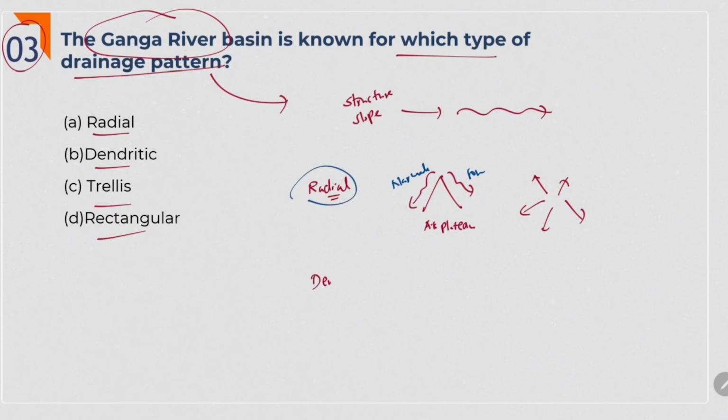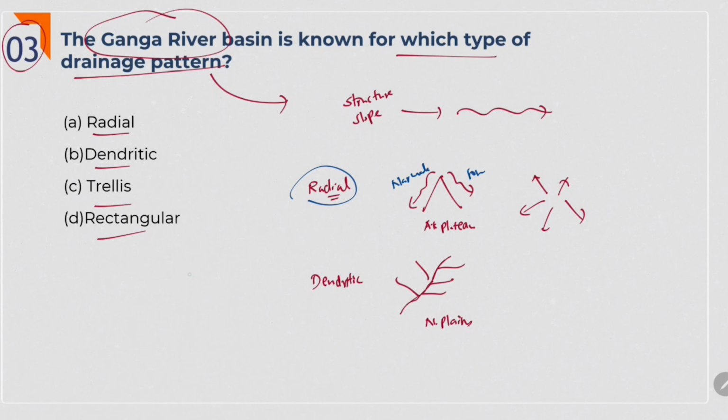And next, dendritic pattern. If the flow of the river resembles the branches of tree like this, then it is called dendritic pattern. Almost all the rivers of northern plains follow this pattern. Even if you see Ganga river tributaries, Yamuna river tributaries, you will see this pattern.